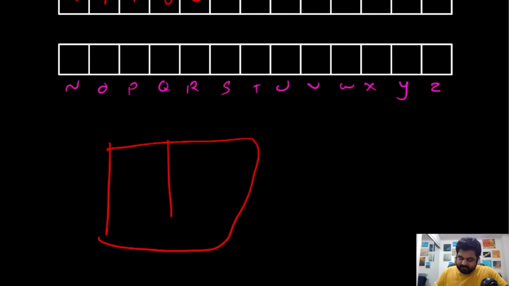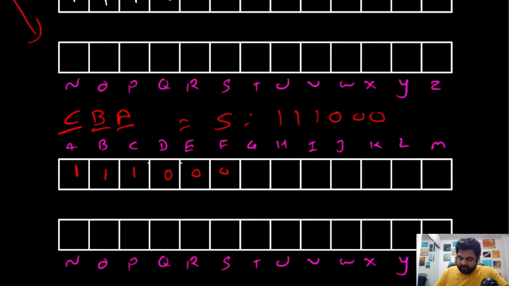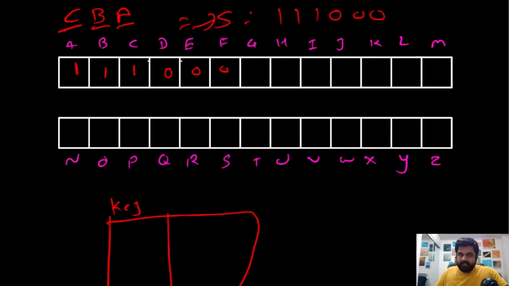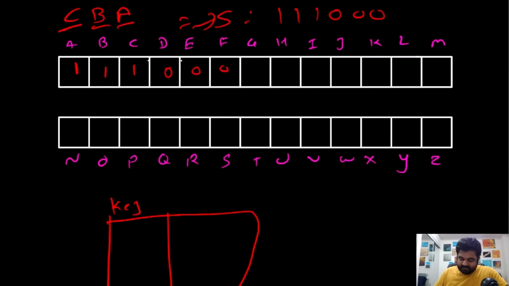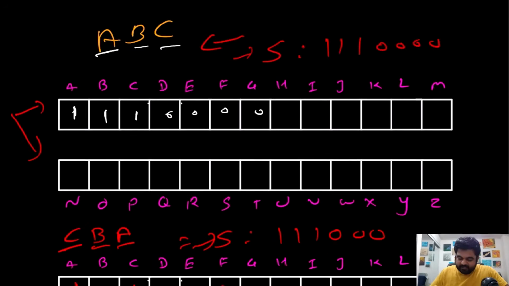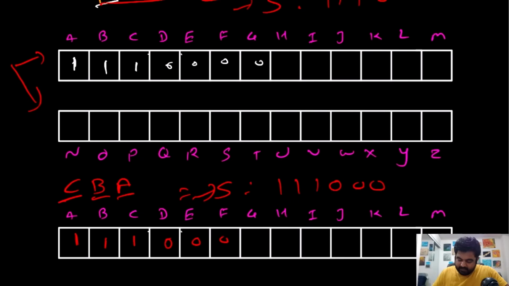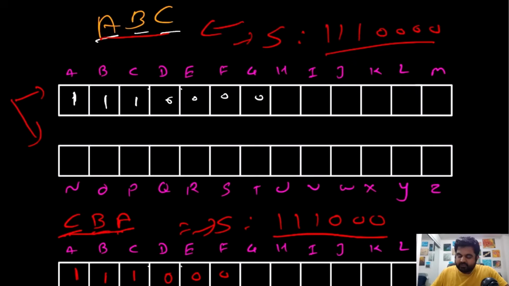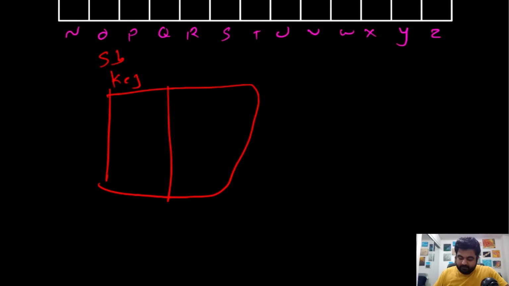Now inside this hash map, as a key part, we are actually going to keep track of whatever the string that we are building. So let's just name this as string builder, that we are building a new string. That would be our key. Now in both the cases, notice that for this ABC and for the CBA, this string value is actually going to be the same, that it would be 111 followed by 23 zeros in both the cases, which means that they both have the same key value.